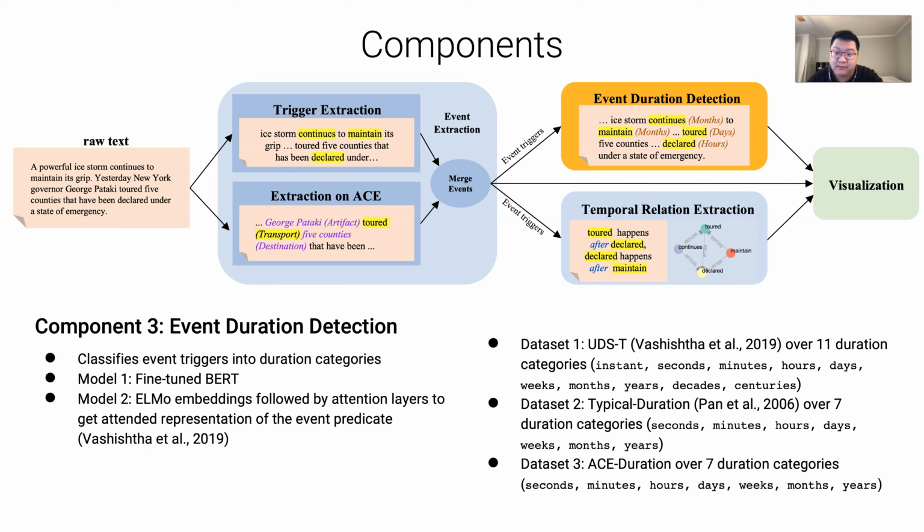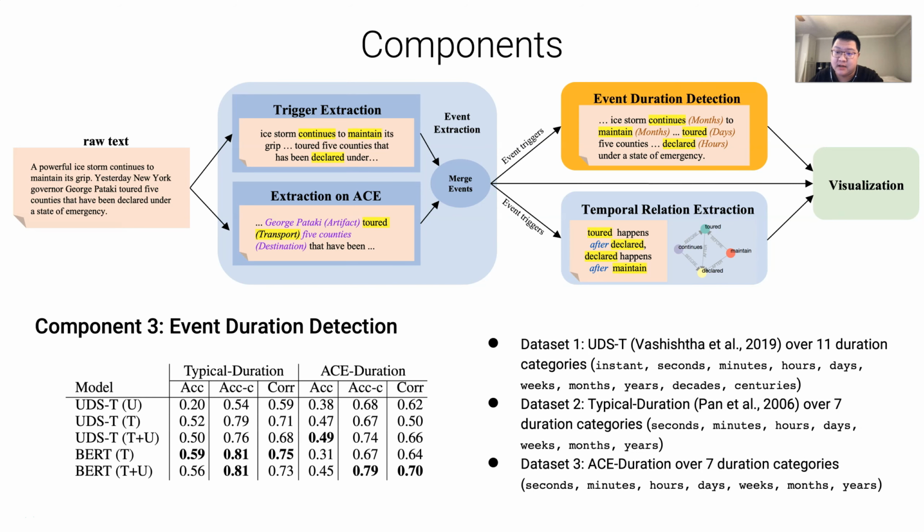Then the representation is fed into MLP for classification. We use three datasets for training and testing. The first one is UDST dataset with duration categories annotation across 11 types from instance to centuries. The second dataset is typical duration dataset, annotates duration categories for news articles in Temporal, covering 7 duration categories from seconds to years. And third dataset is ACE duration, which is annotated by us on samples from ACE dataset, also covering 7 categories. The experiment's results are shown in this table.